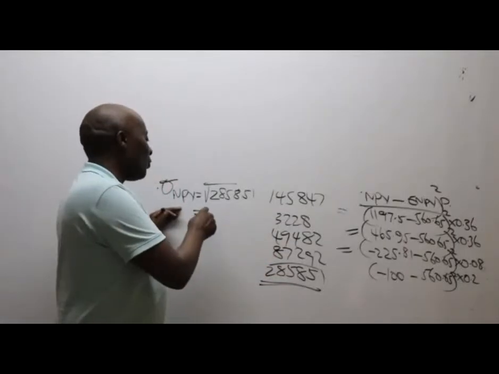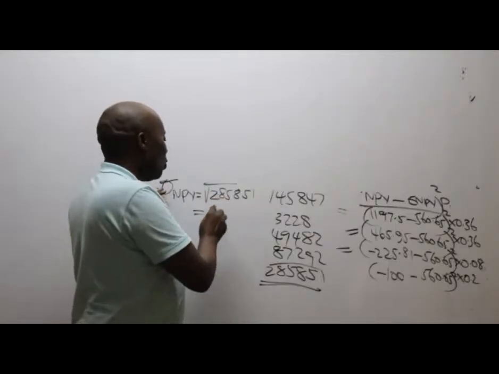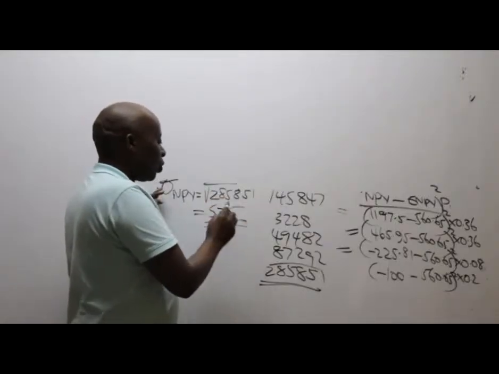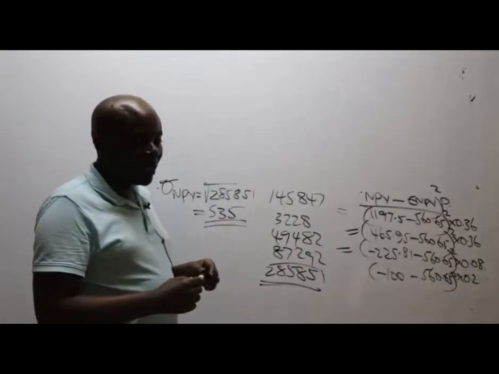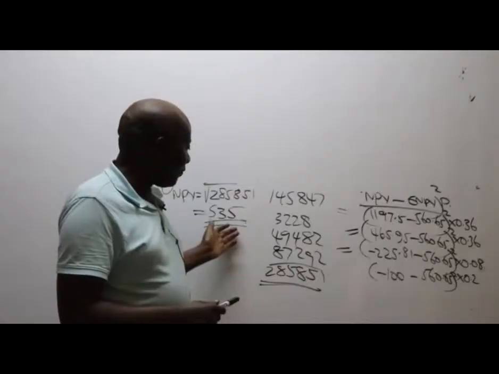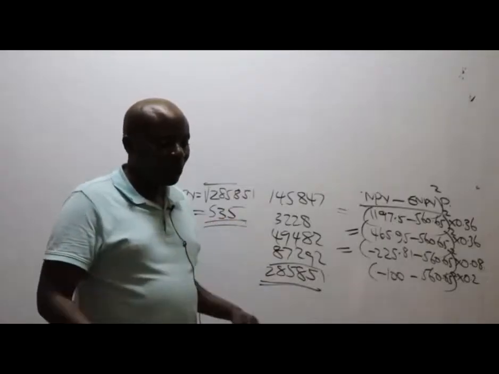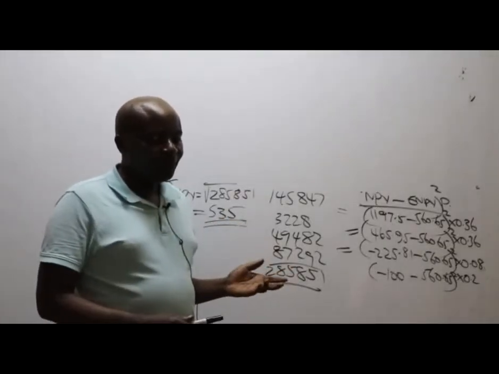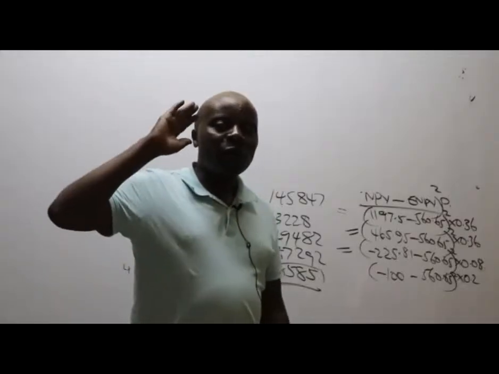So you'll see like the final figure, regardless of what you took, you guys will be coming to something close to what here, somebody, 535. You guys will be coming to something close like this, 535 or 534, one and the same thing. So can I go to something different?